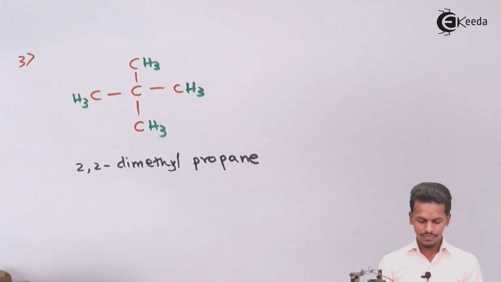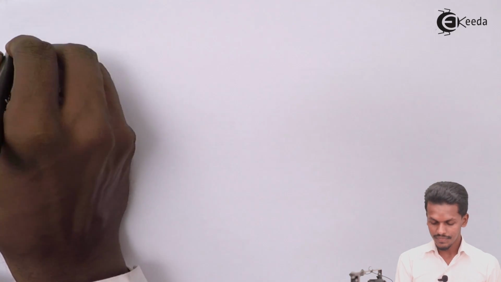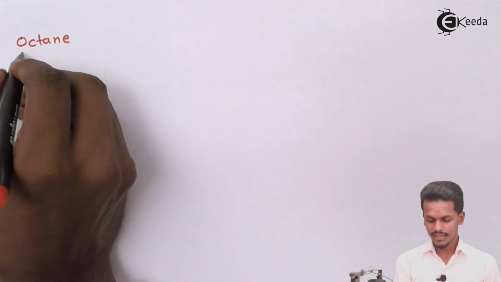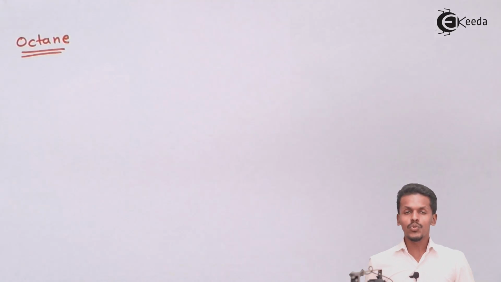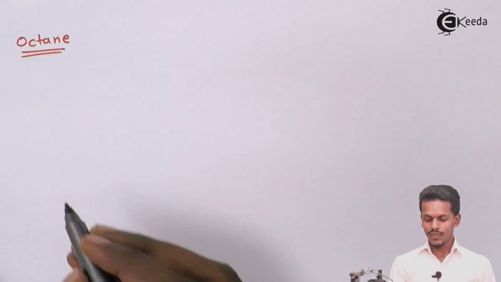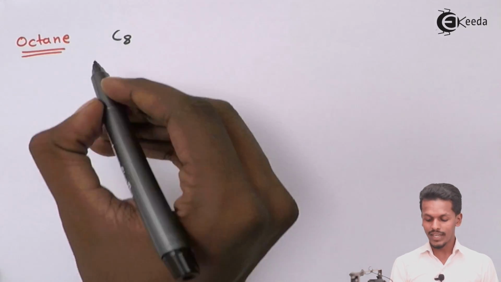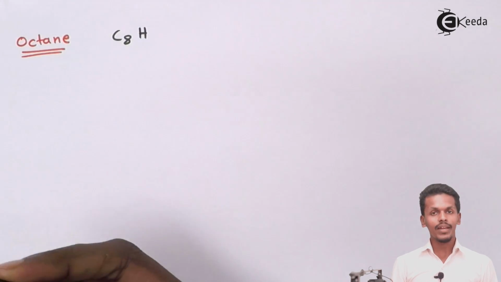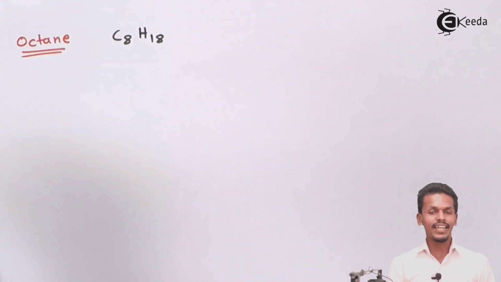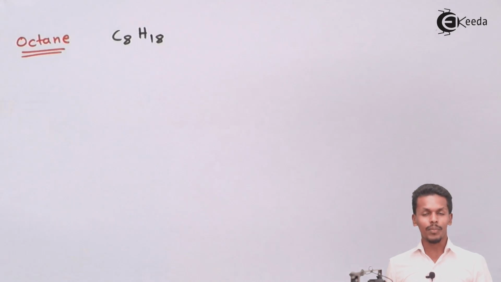This is the one that we have observed. So let us consider the different structural formulas that we could see when we have the example of octane. When it comes to octane, we know that octane consists of 8 carbon atoms, and the total number of hydrogen atoms in this case would be double 8 plus 2. So that would give octane a total of 18 hydrogen atoms. So this is octane's molecular formula.